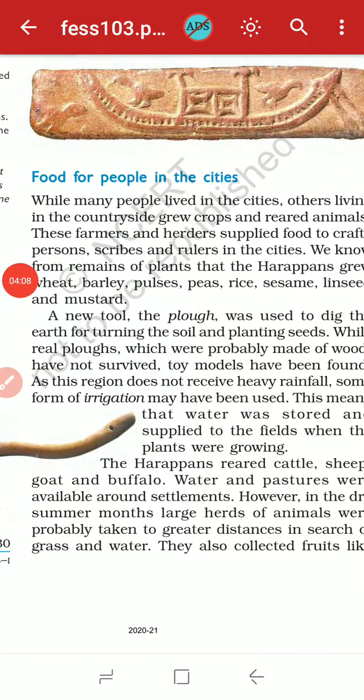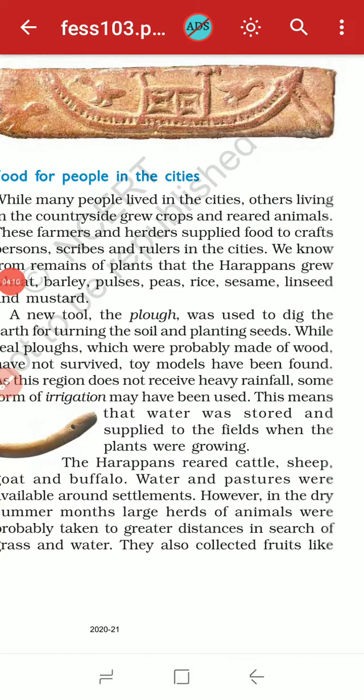So the Harappans reared cattle, and water and pasture were available there in the summer season. Animals were taken to greater distances in search of grass and water.